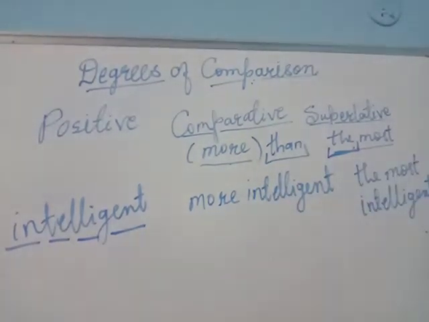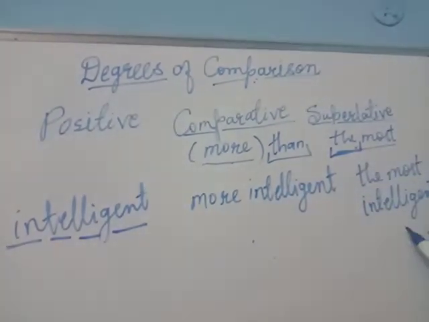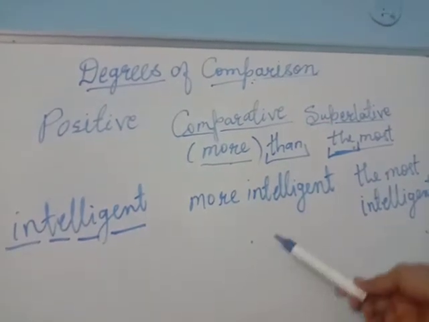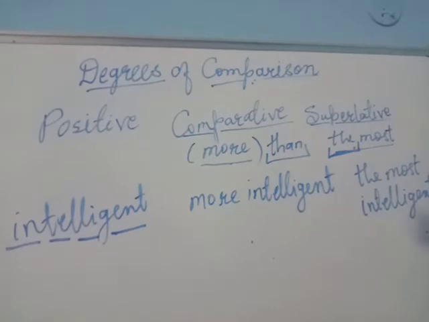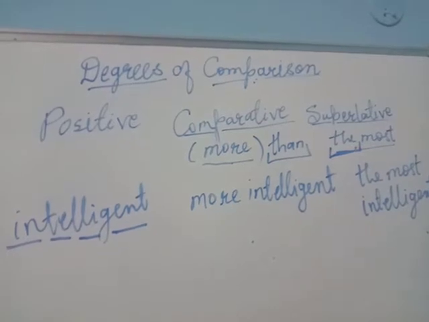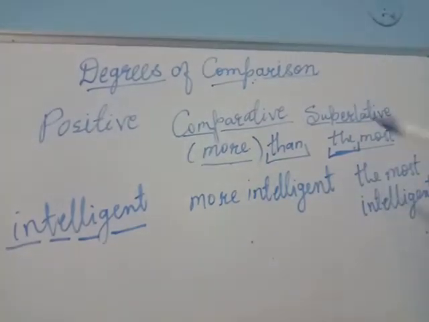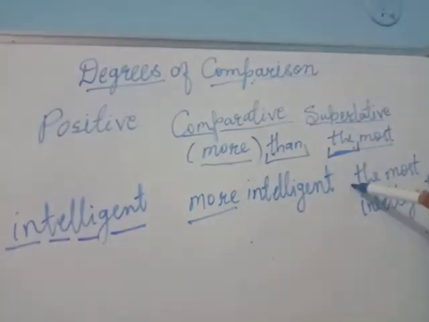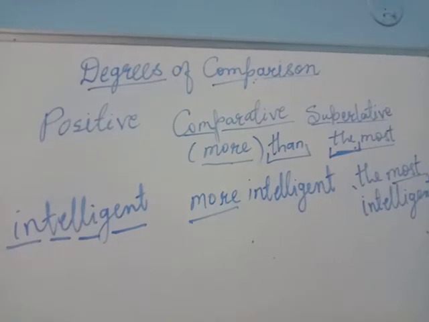If I take useful, then more useful, the most useful. We could not say beautifuler or beautifulest. We could not add ER or EST in such cases. In such cases we have to add more and most while changing the degrees.